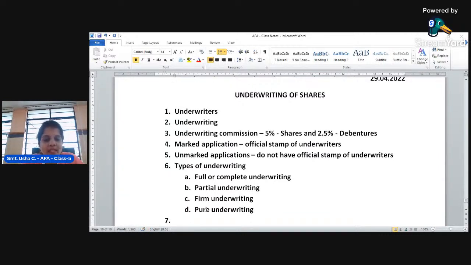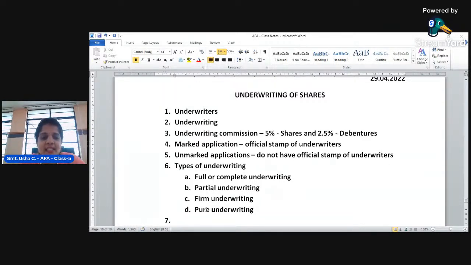Look here. What is meant by full or complete underwriting? The name itself says that the underwriters are subscribing the complete shares or debentures of the company, called full underwriting. So irrespective of whether the shares are subscribed by the public or not, completely the shares or debentures of the company are underwritten by the underwriters, called complete underwriting, or also called full underwriting. Then what is partial underwriting here?